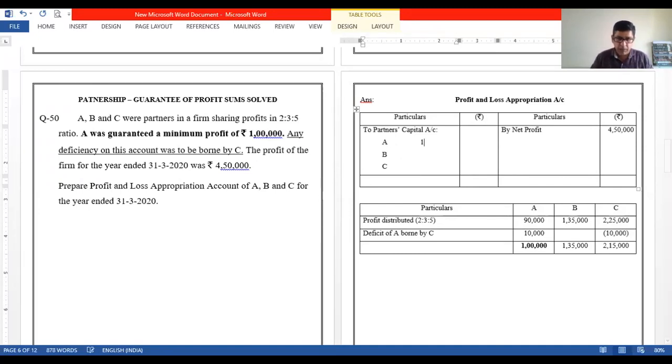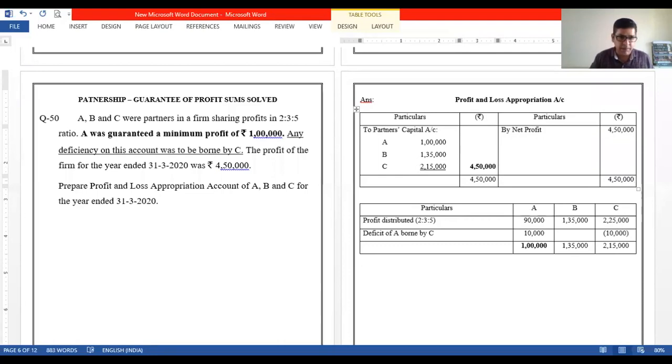A rupees 1 lakh, right? B rupees 1,35,000, and C is rupees 2,15,000. Okay, so you can see that it is not in the ratio as it was, because of the guarantee of profit the amount changes. That's absolutely fine. So the total is 4,50,000, and again I shall write the total over here, 4,50,000. This is how you are done with a sum.